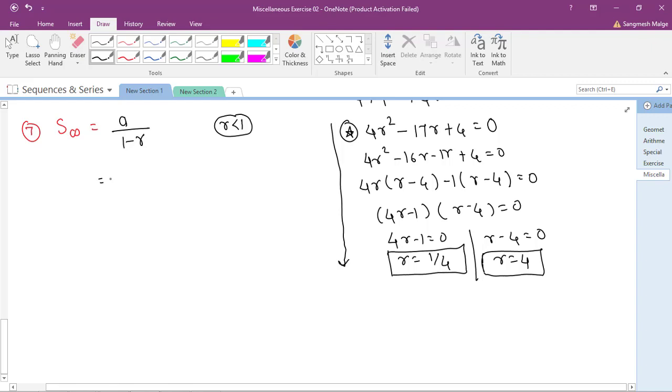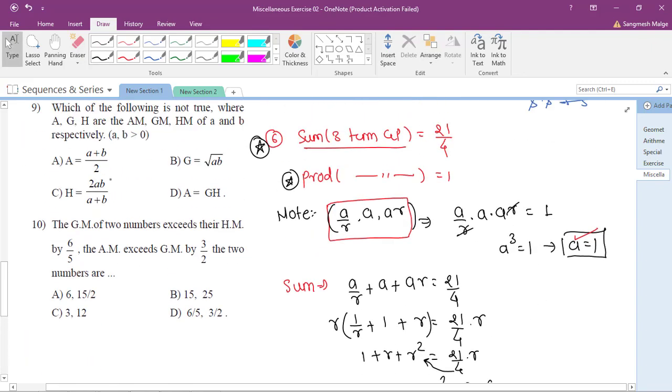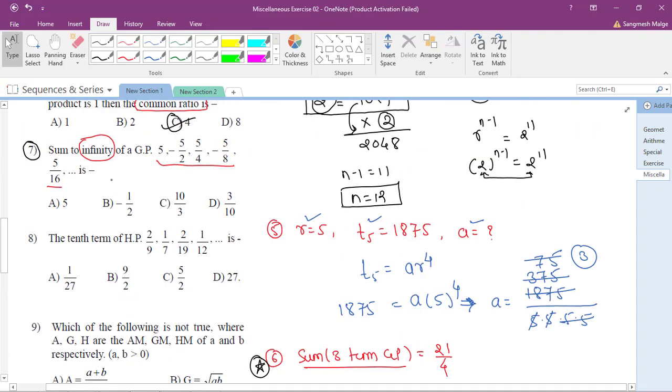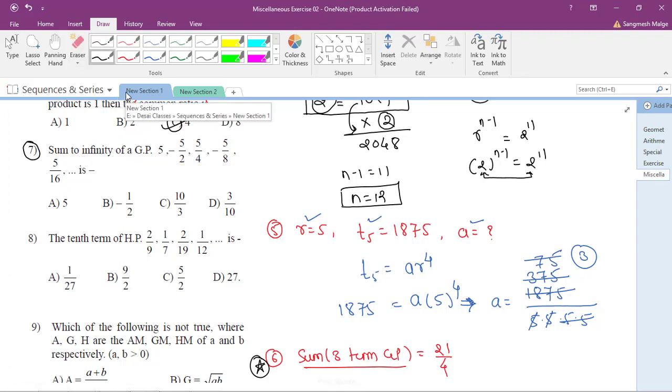So let's find out the given parameters in this GP. I want a and r. Sonia will tell me what is a in this case. a is always the first term.